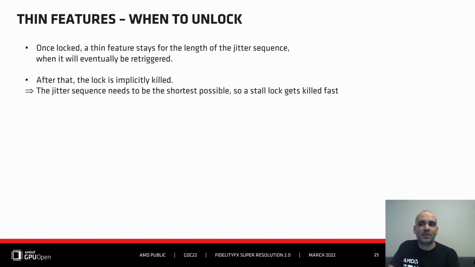So locks have been placed, and those need to be actualized, so they could get killed if the thin feature disappears. To ensure that they don't live forever, the locks are set with a lifetime that matches the jitter sequence length. The expectation is that the lock will be retriggered when the matching jitter sample is re-rendered. This will make sure no lock stays. So to achieve the best result, the jitter sequence length must be the shortest possible, still providing enough samples to achieve the expected anti-aliasing quality, that is the number of samples per pixel.